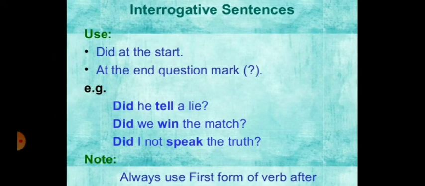Now come to the interrogative sentences of simple past. Use did at the start. It means you have to use did in the beginning of the sentence, and at the end use a question mark. For example, you can see here, did he tell a lie? Did he win the match? Did I not speak the truth? Look at the note. Always use first form of the verb after did. And in interrogative sentences, after the subject you have to use first form of the verb.